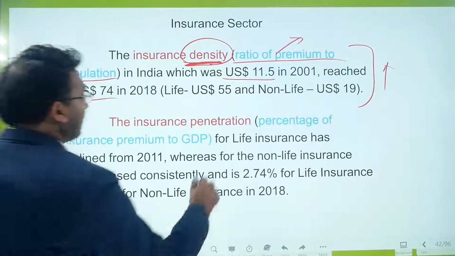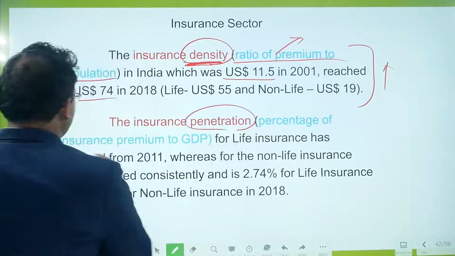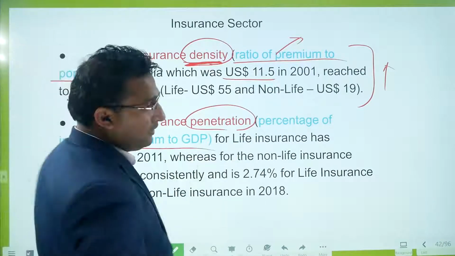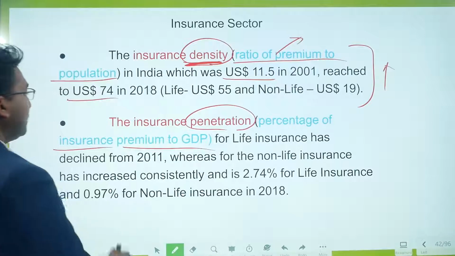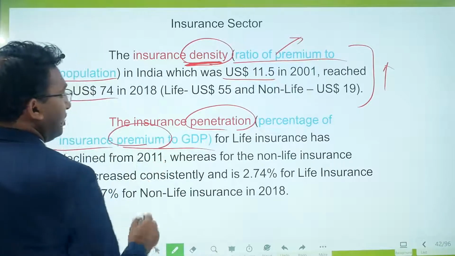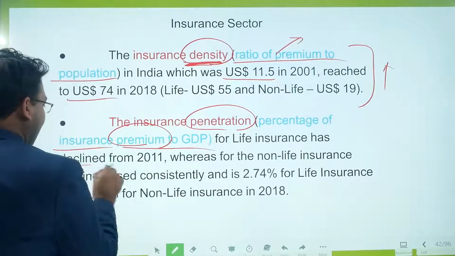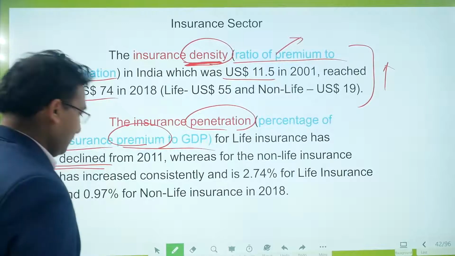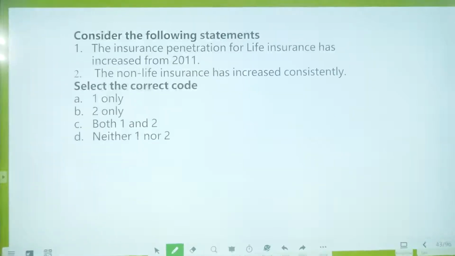Insurance penetration means the percentage of insurance premium to the GDP. So premium to GDP has declined, right?